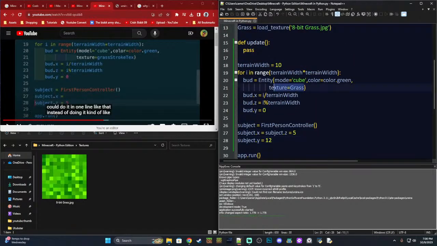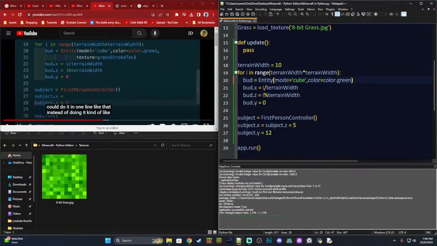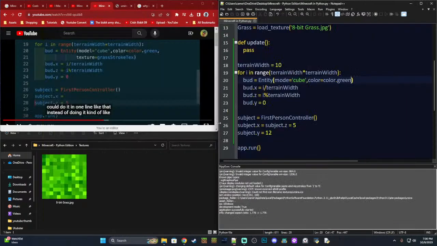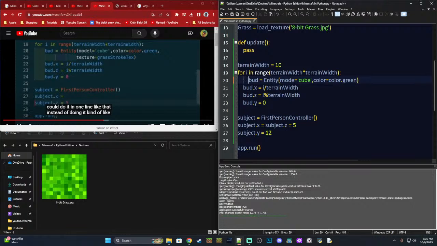Let's take away texture. I feel like having a texture is not good in this situation. Let's try it now. For some reason our cubes are not showing up. He's got his cube showing up, so I don't know what's up with that for us. See, his indentation is also different.